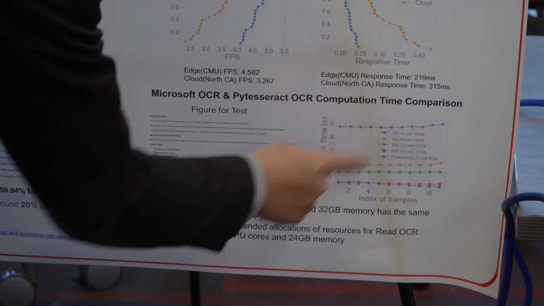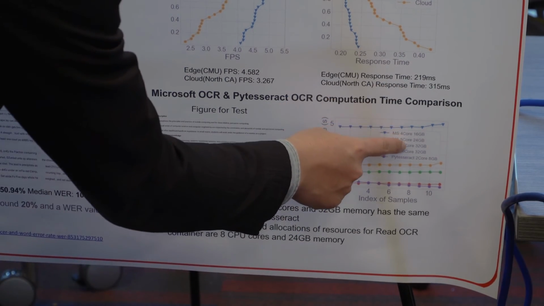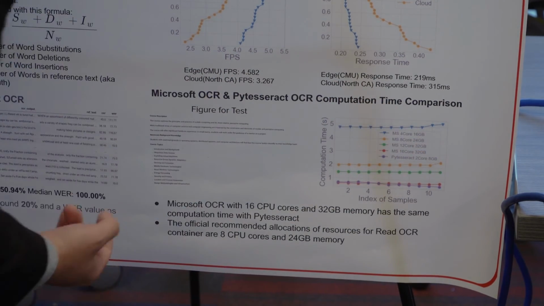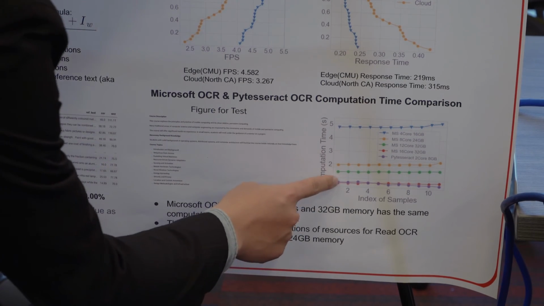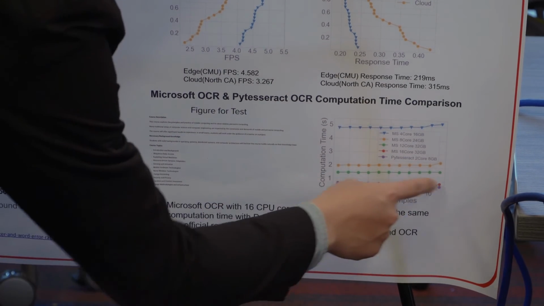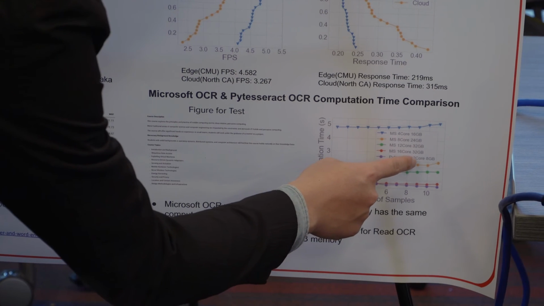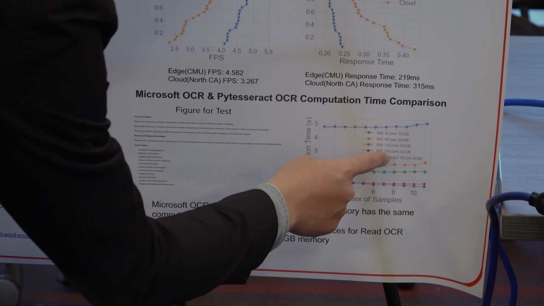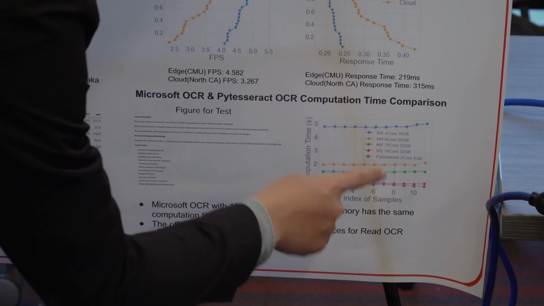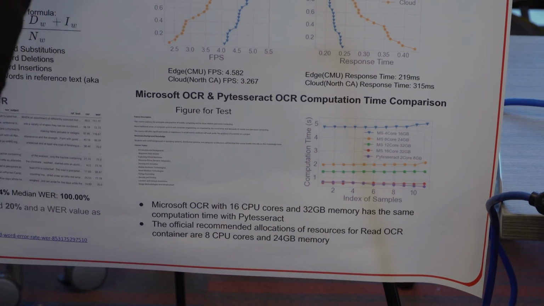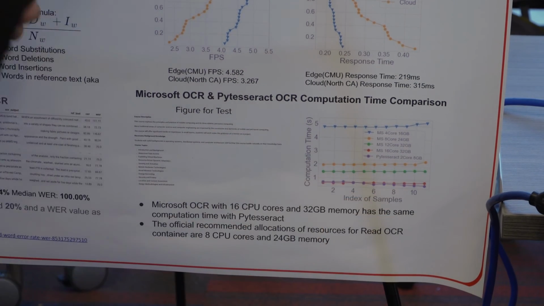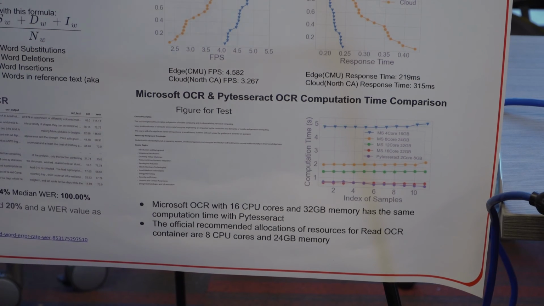We can manage the number of CPU cores and also the amount of allocated memory. Looking at this curve, the purple one is PyTesseract with 2 cores and 8 gigabytes of memory, and the red one is Microsoft OCR with 16 CPU cores and 33 gigabytes of memory. We found that these two have the same computation time, which is very small, around 0.6 seconds. So it's a very fast computation time.